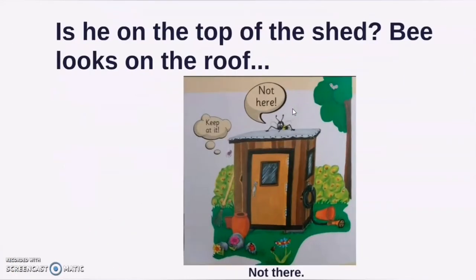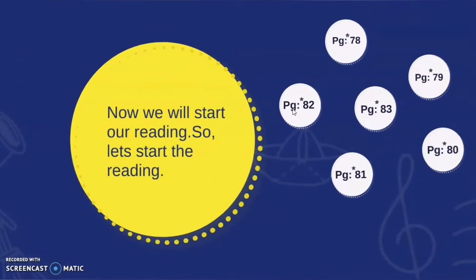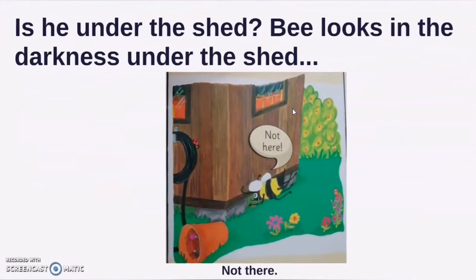Start reading. Now look at this picture and you are watching that bee looks on the roof, but snake is not there. Read these lines. Is he on the top of the shed? Bee looks on the roof. Not here. Keep at it. Not there. Come to the next page.